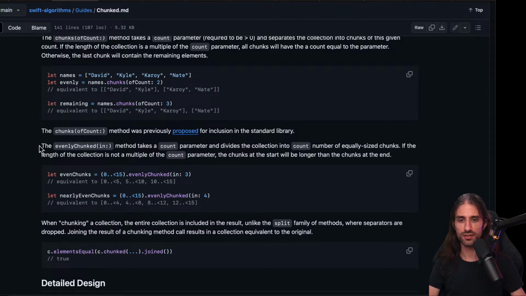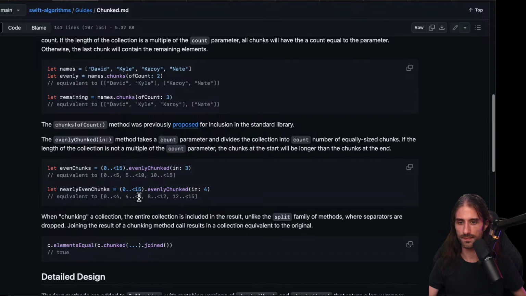And evenly chunked, what does it do? It takes a count parameter and divides the collection into count number of equally sized chunks. Okay, so instead of saying I want chunks of size 3, it's saying I want 3 chunks of the same size.